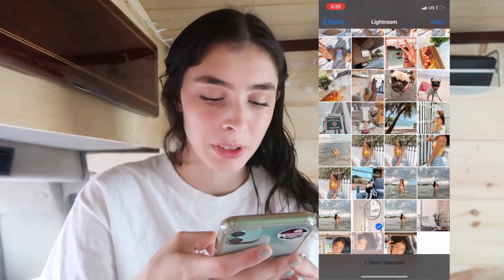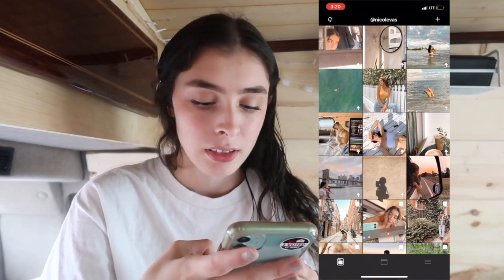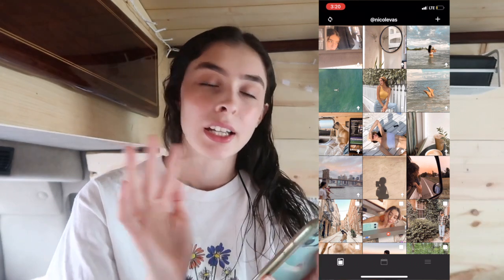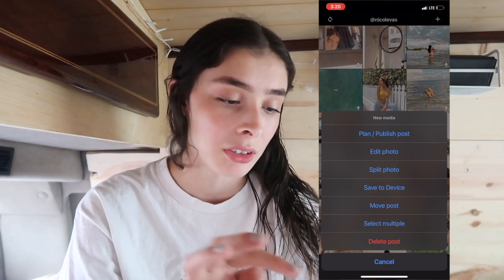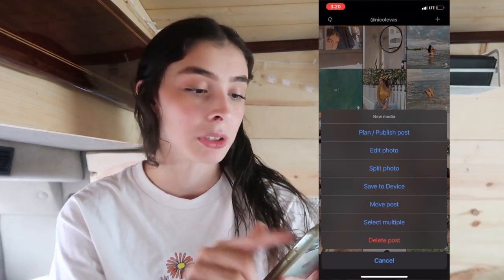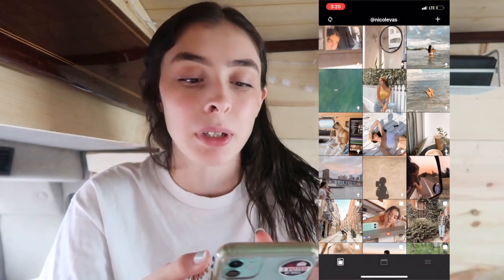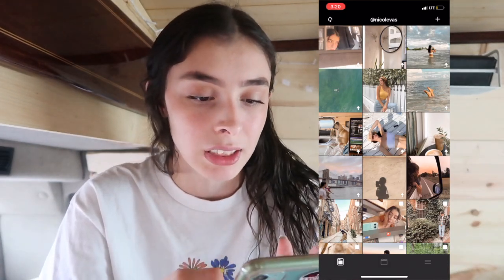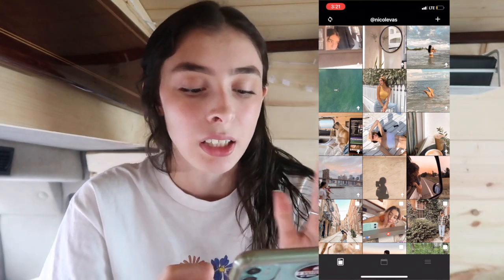Go in my Lightroom. I'll put this selfie I was thinking about posting and this random mirror picture. Okay, so here you can see that I have both of these pictures in and I can move them around. You can even plan and publish your posts from here, which I don't really do. I normally don't plan my post like that, but I do like to mess around and see what I'm gonna post next. So say I don't like something, I'll delete it and see what else I can